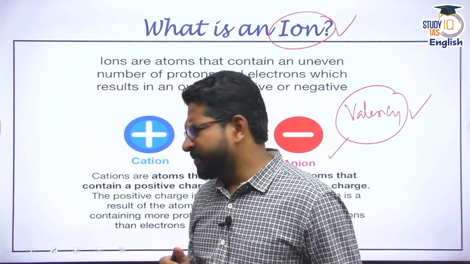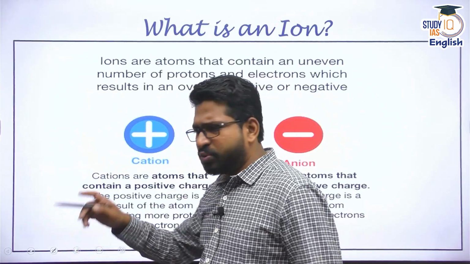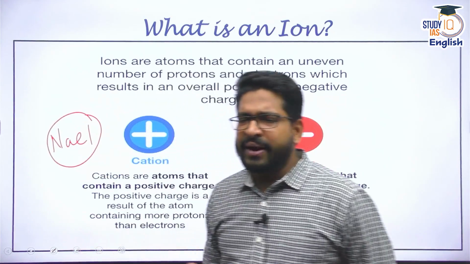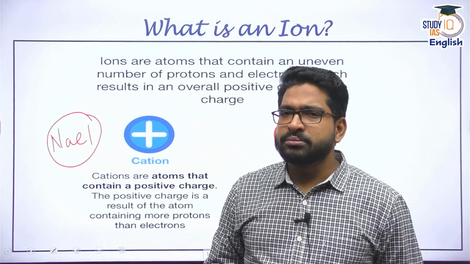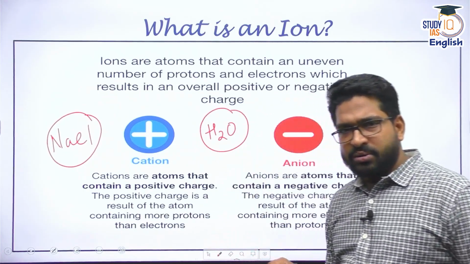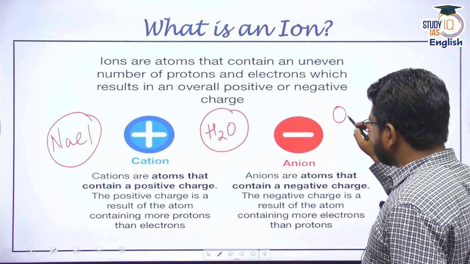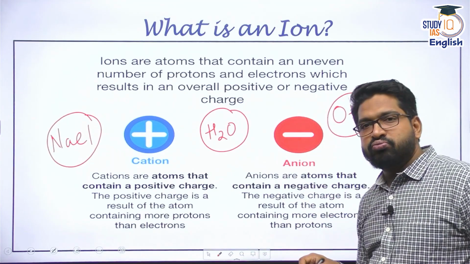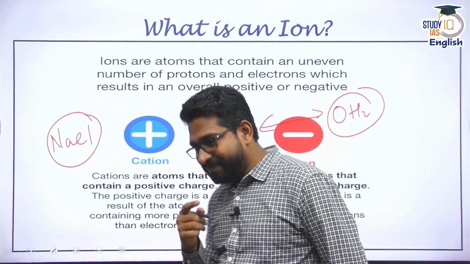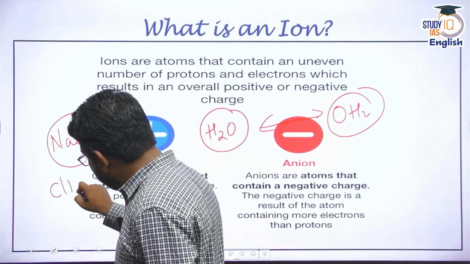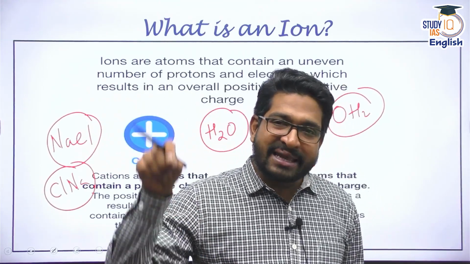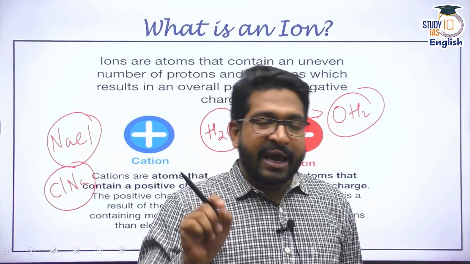Now you must wonder, sir, in your examples, you have told about NaCl. This is sodium chloride. Sir, why don't I call it chloride sodium? For example, I have water. I write it as H2O. Have you ever thought, why is this not OH2? Is there any difference between this and this? Technically, no, because the chemical composition is the same. Is there any difference between NaCl and ClNa? No. Then the question is, why exactly do we write something as NaCl only, something as HCl only, H2SO4 only?